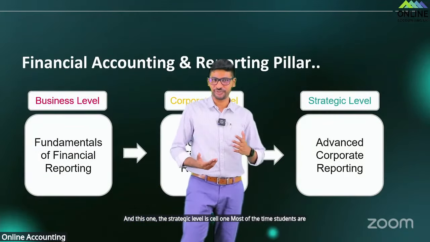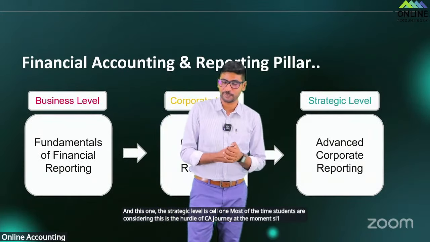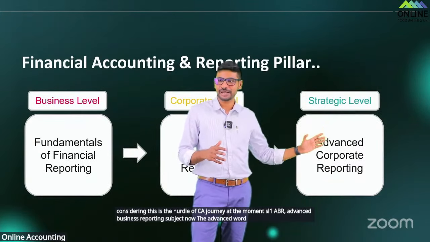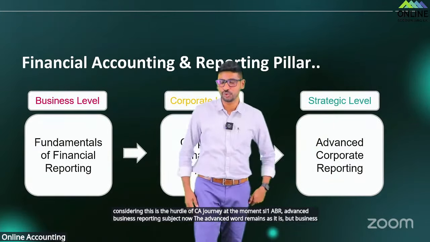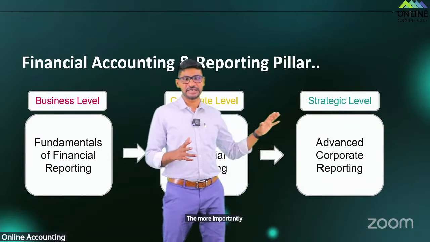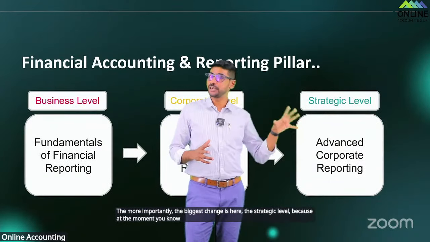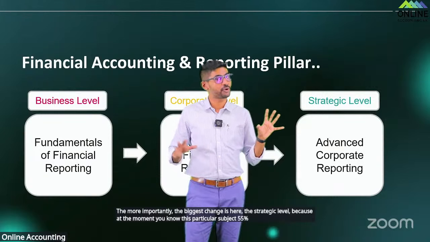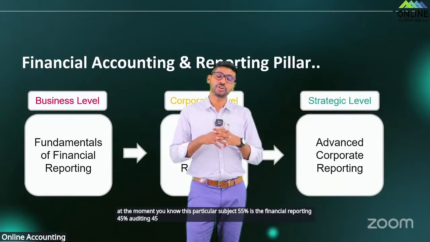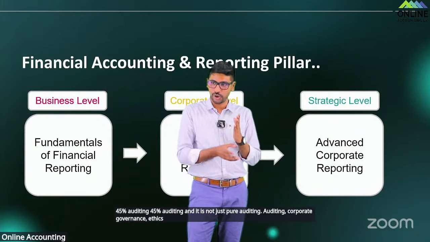And this one, the strategic level SL1. Most of the time students consider this the hurdle of the CA journey at the moment. ABR, Advanced Business Reporting subject. Now the word advanced remains as it is, but business reporting changes to corporate reporting. The biggest change is here at the strategic level, because at the moment in this particular subject, 55% is financial reporting and 45% is auditing, and it is not just pure auditing, corporate governance, ethics and non-financial reporting are all there.